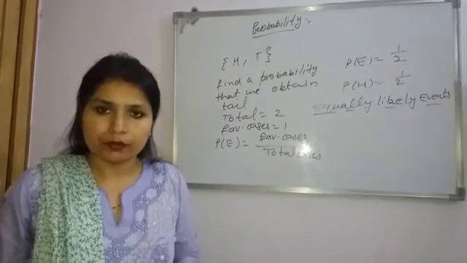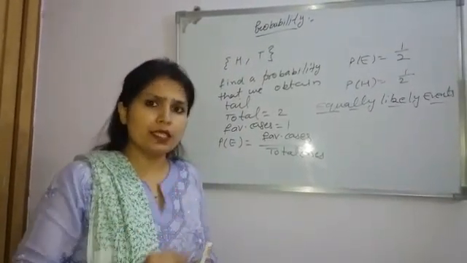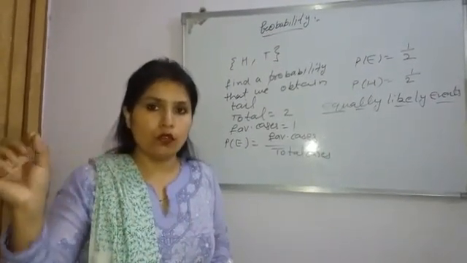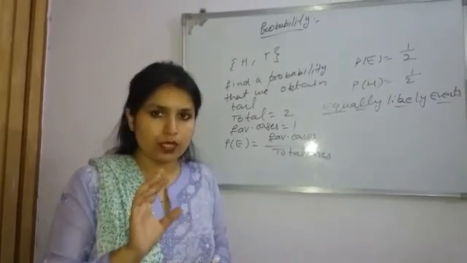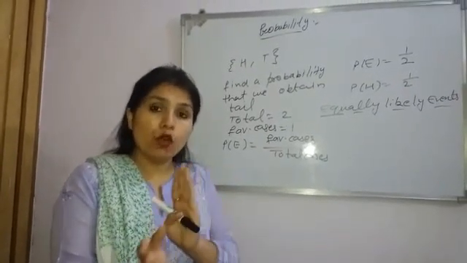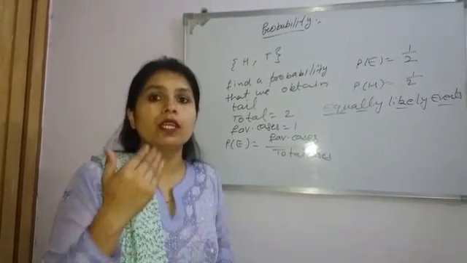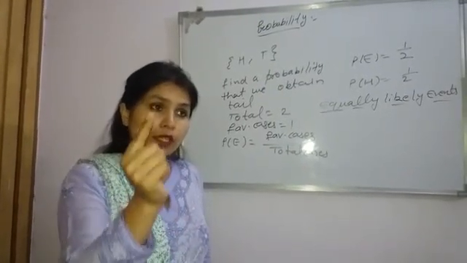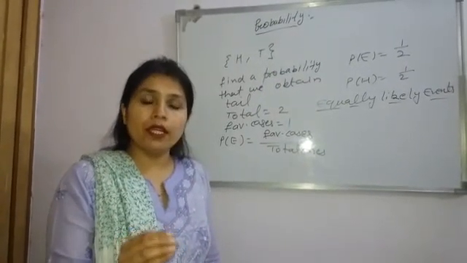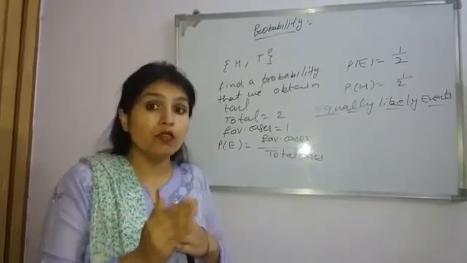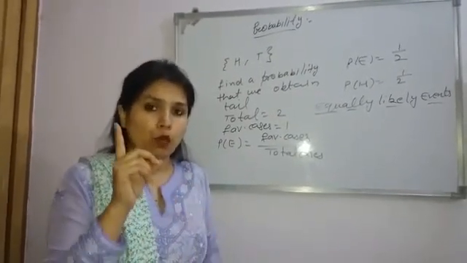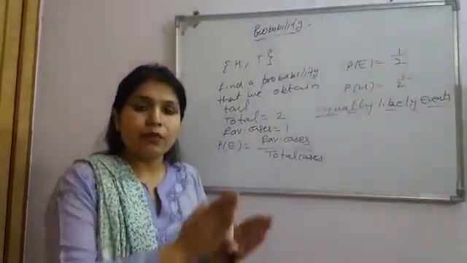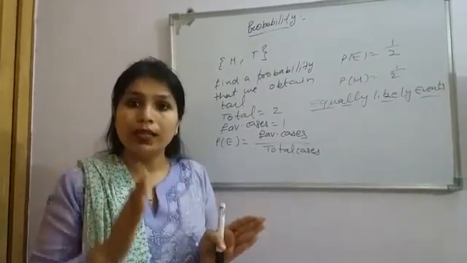Suppose we have a die. When we throw a die, how many cases do we have? 6 cases, because on a die we have 1, 2, 3, 4, 5, 6. So we have 6 total cases. If we want to find the probability that we obtain 2, how many favorable cases do we have? Only a single case, so 1 divided by 6. If we want to find the probability that we obtain 1, again, how many 1s do we have? Only a single one. So 1 divided by 6. So it means all cases are equally likely events.